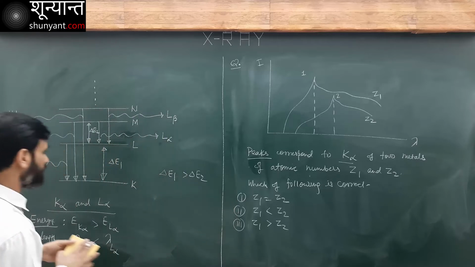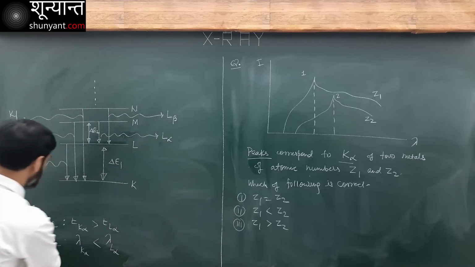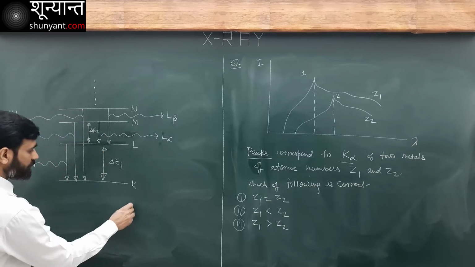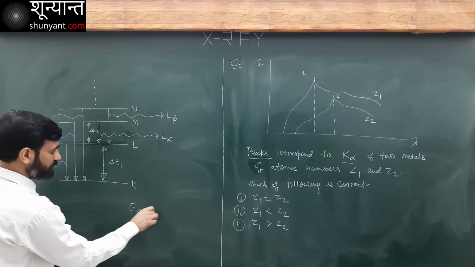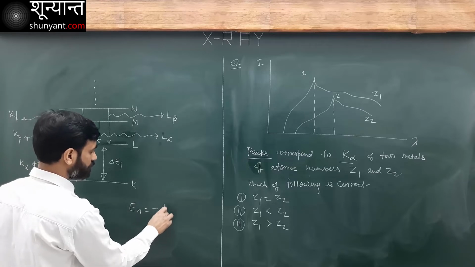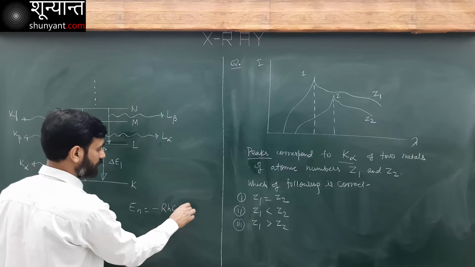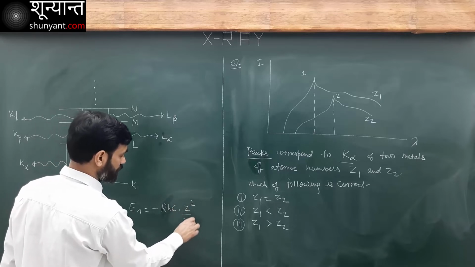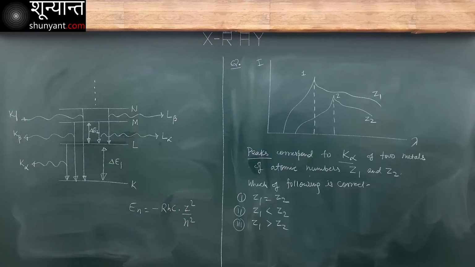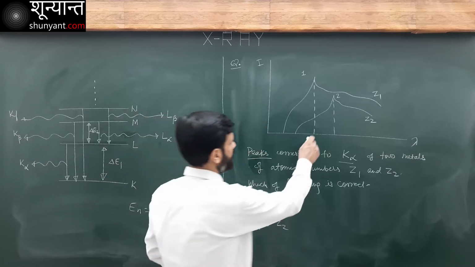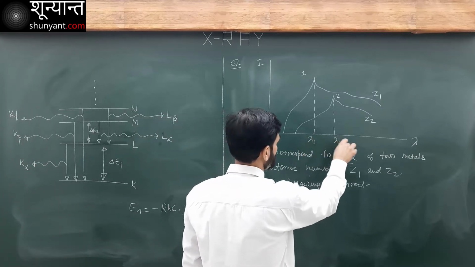Let's try to understand. Energy of a shell is equal to minus RHC Z square over N square. Now, here it is lambda 1, here it is lambda 2.